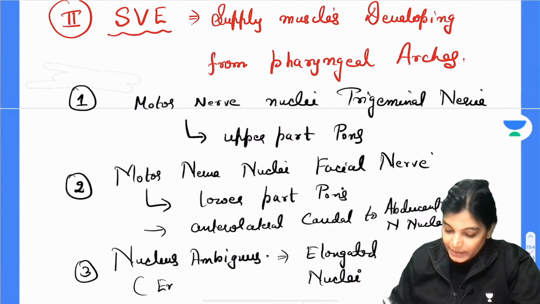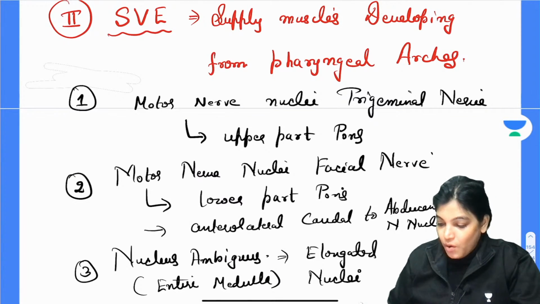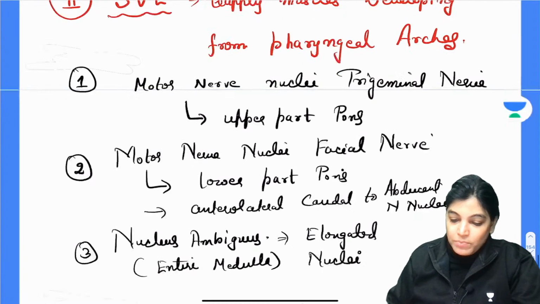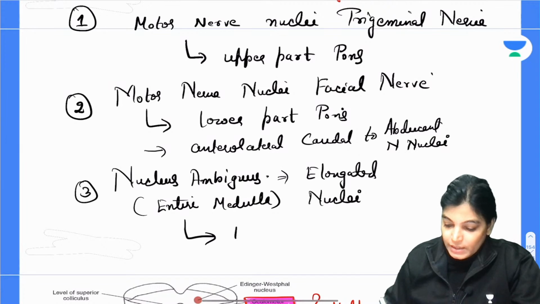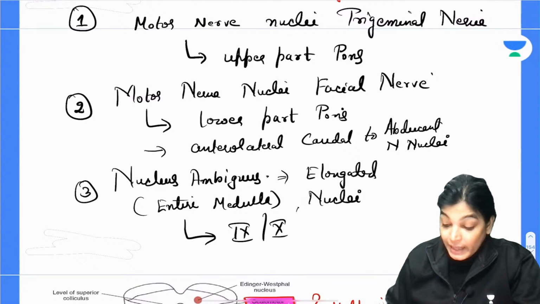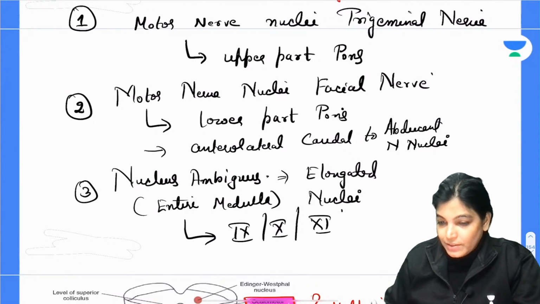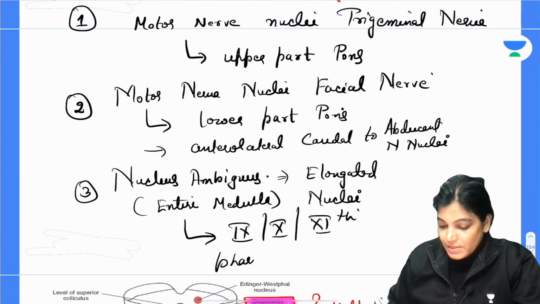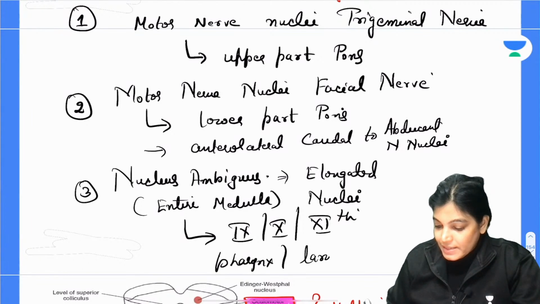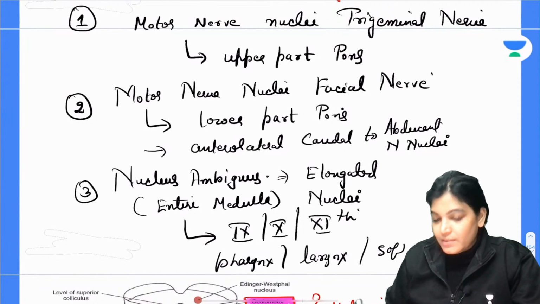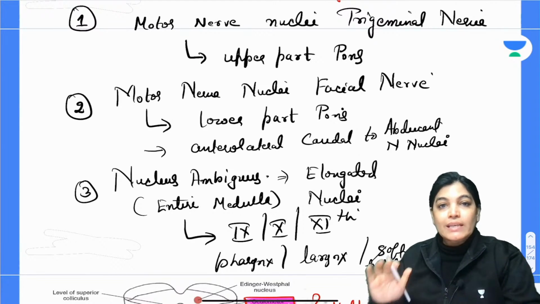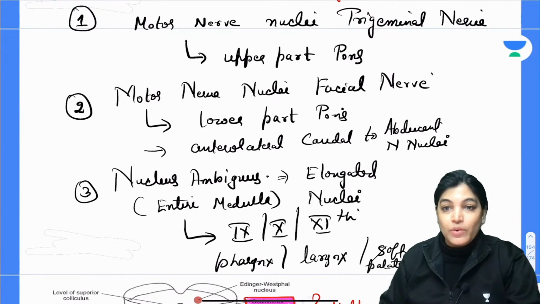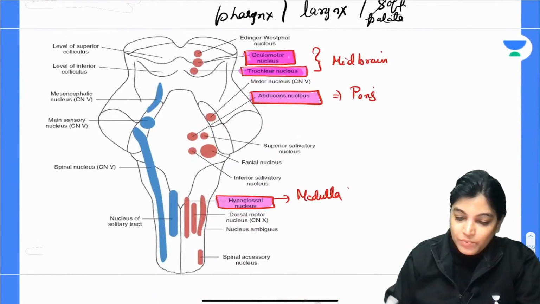So it is occupying the entire medulla length, and it is a composite nucleus, please note down, for the 9th cranial nerve, 10th cranial nerve and 11th cranial nerve, supplying the muscles of the pharynx, larynx and soft palate. Is it okay? So we have done with this. Now what is next important is to know exactly the location in the diagram. So let us proceed for that.